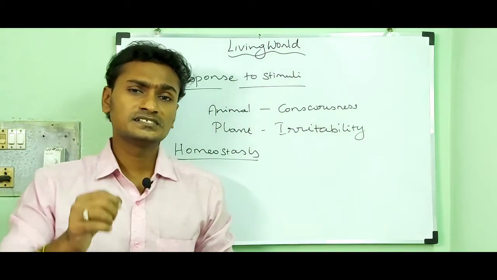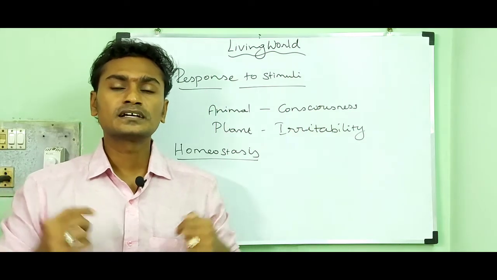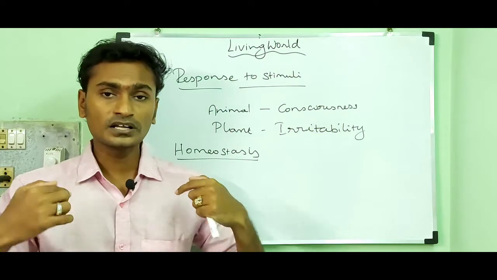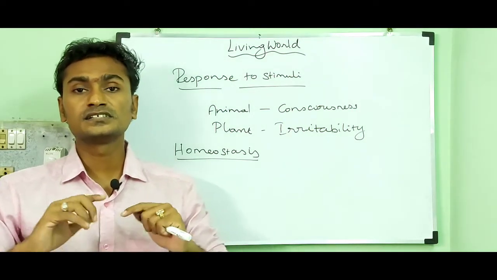It is an essential process for living organisms to maintain the internal condition to survive.